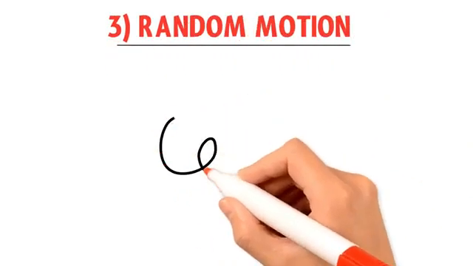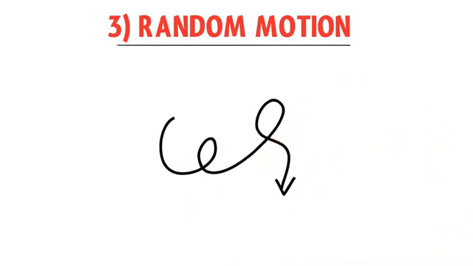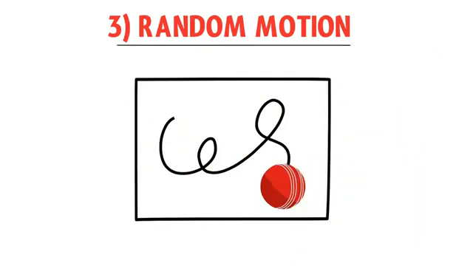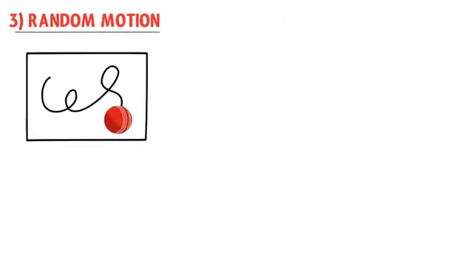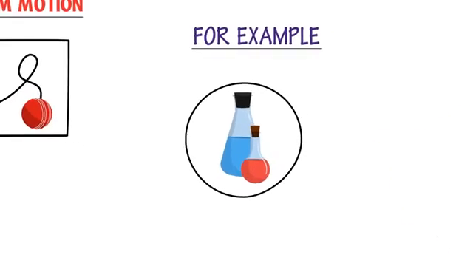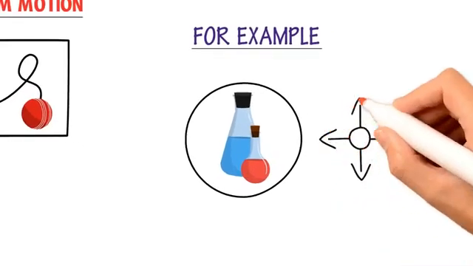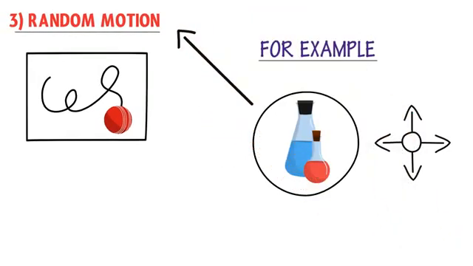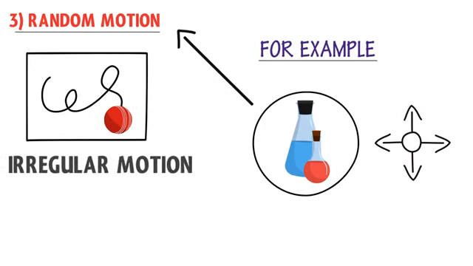Here the word random tells us something moving without having a proper direction. It means that the irregular motion of a body in any direction without rotation is called random motion. For example, the motion of gas molecules. They move in any direction, they have no proper direction of movement, hence such irregular motion of gas molecules is known as random motion or irregular motion.